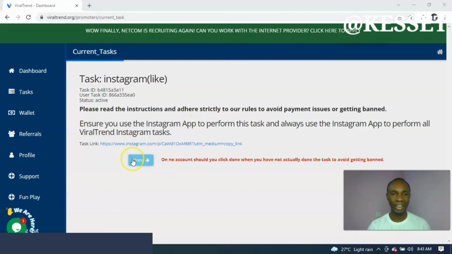Once you click done, as you can see here, they say if you have done that, you click done, it will take you to the page and all of that. So all you just need to do is to understand how it works, and then you get started. There are little bonuses you get from these different tasks and all of that. So try to understand this, sign up using the link in the description box, as I will leave it there. Some of you can use it to raise up income for yourself and get started. It will not make you financially free.